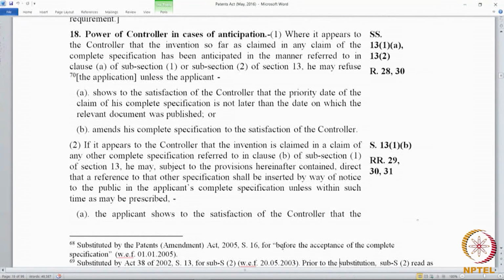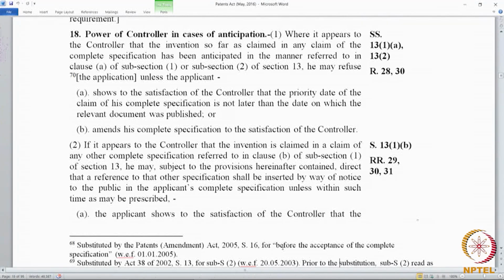Then you are able to convince the controller that that disclosure was a protected disclosure, and because it was a protected disclosure, you are entitled to claim priority from that day onwards, because you made a disclosure which was protected and you were able to follow it up with an application.